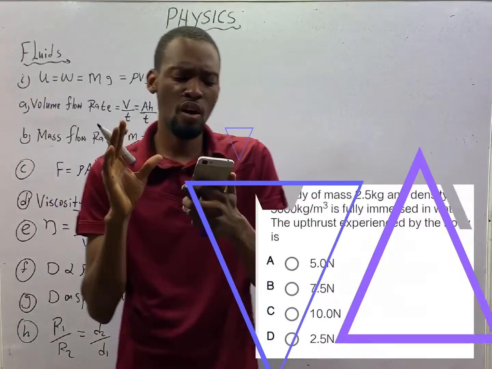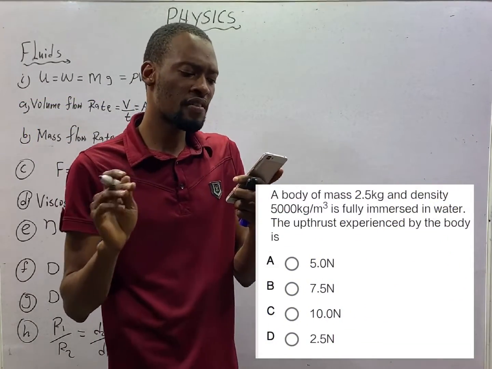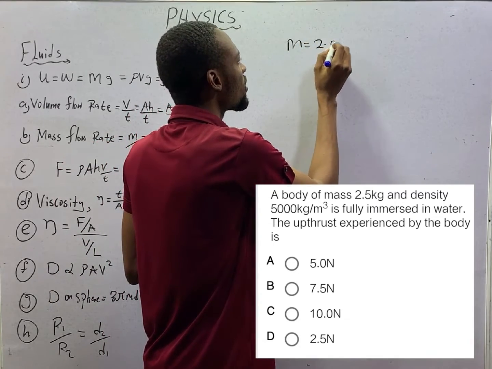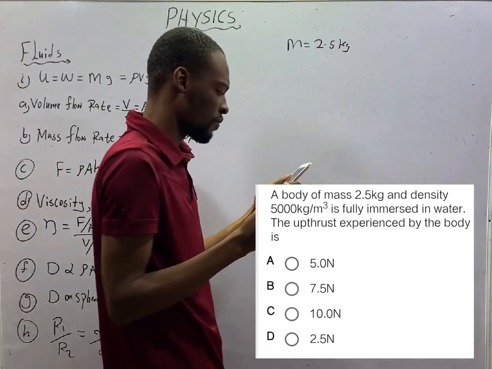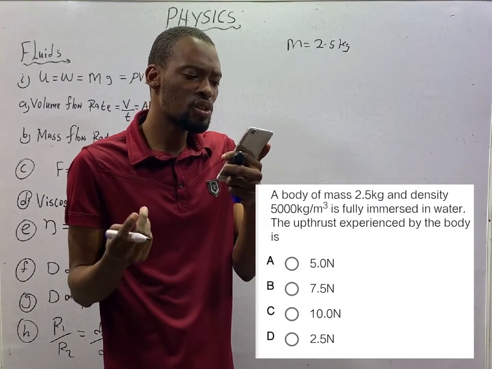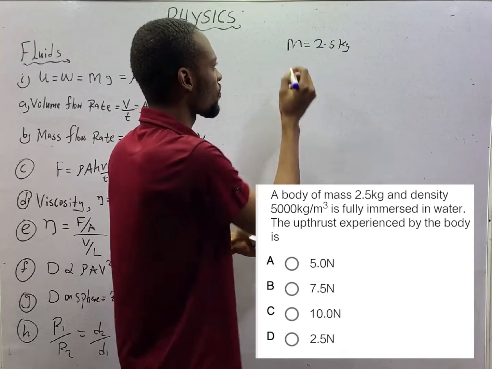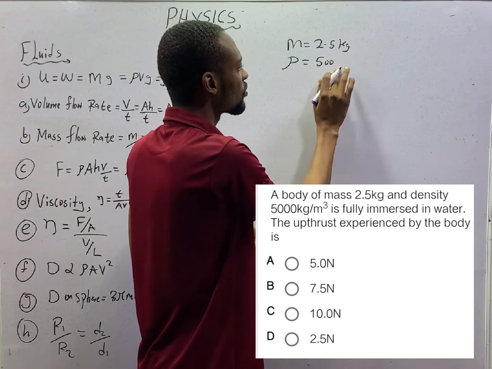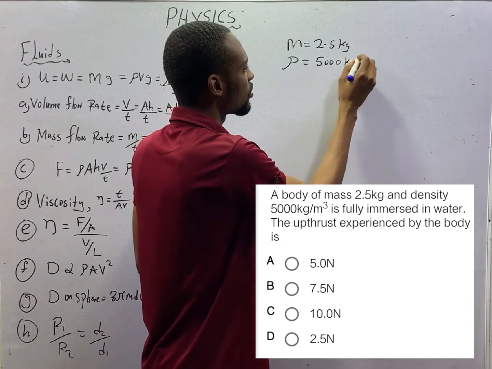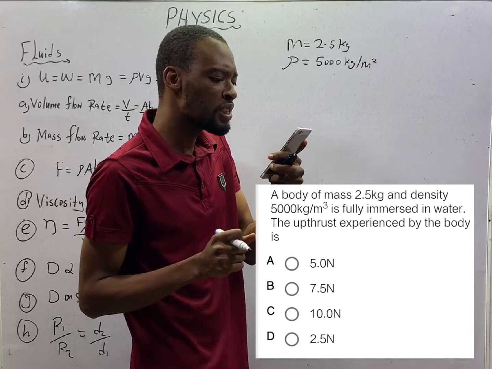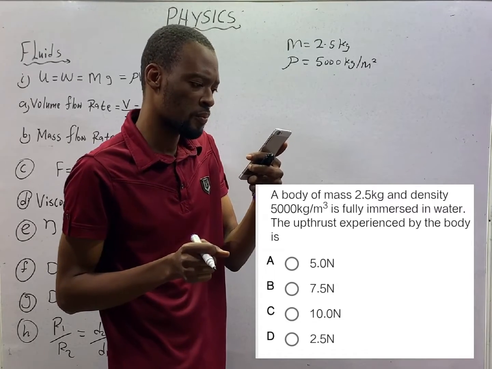A body of mass 2.5 kg, M is equal to 2.5 kg, and density 5,000 kilogram per meter cube, rho, is fully immersed in water.